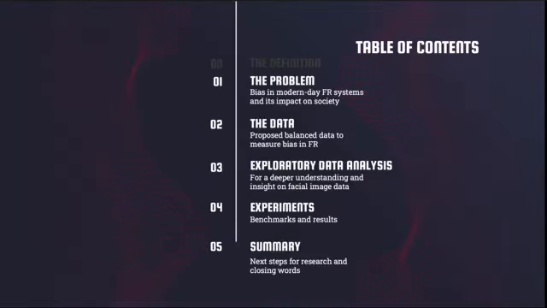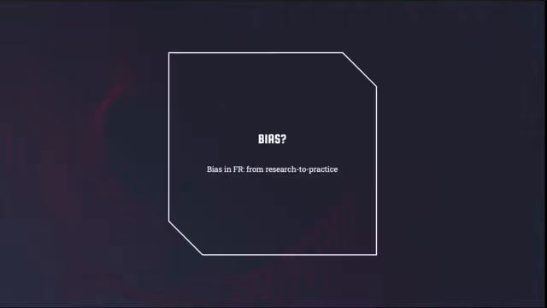So we're going to take a run through the typical scientific flow: the problem, data, exploratory data analysis, experiments, and summary. Starting with the problem of the modern day concern, bias in face recognition. So again, what established notion of this bias is the more social aspect of bias that we're looking at, the specific social bias that is now being inherited by large machine learning models, reflected by the amount of training data we have for certain subgroups.